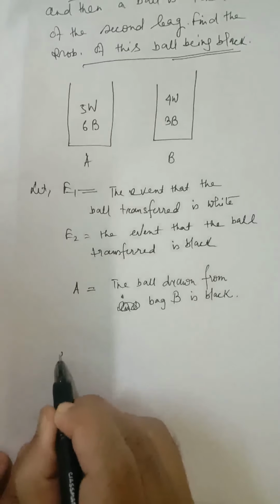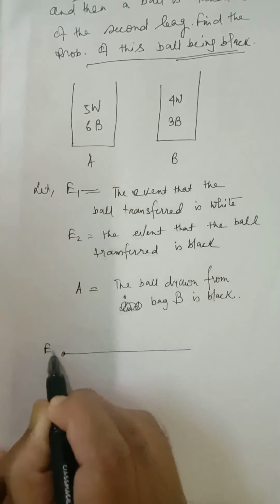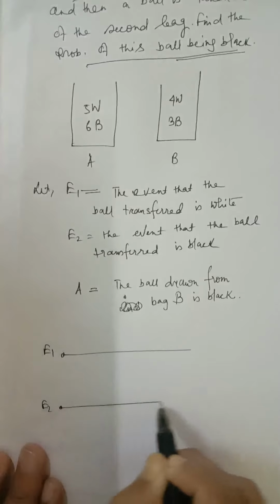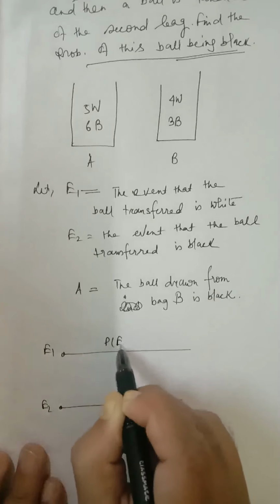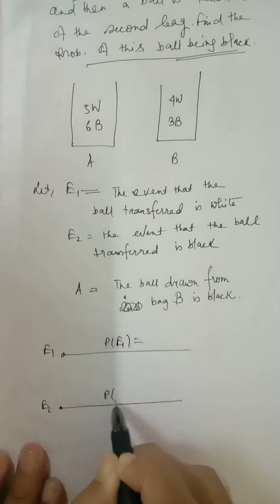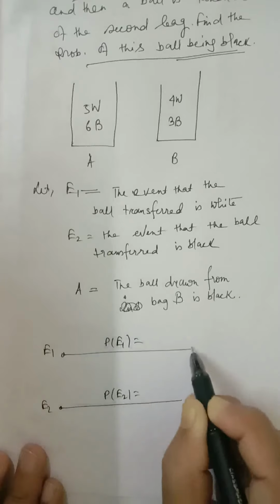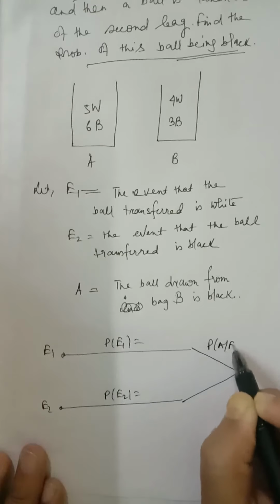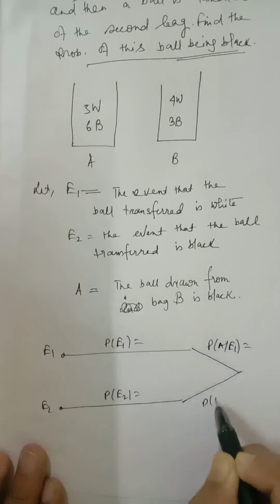Now we have two events: E1, the ball transferred is white, E2, the ball transferred is black. So you write P(E1), P(E2), P(A/E1), P(A/E2).